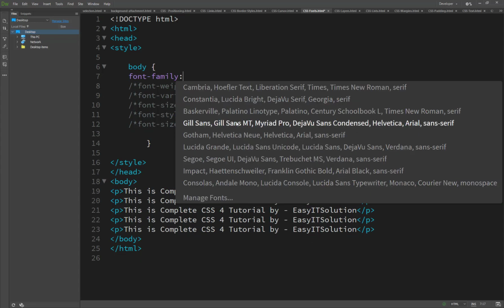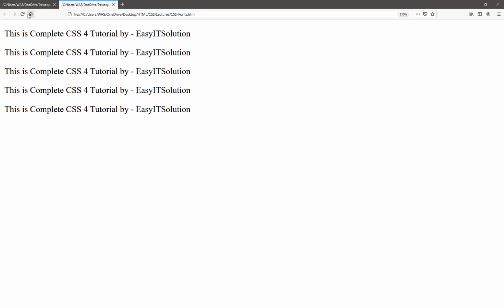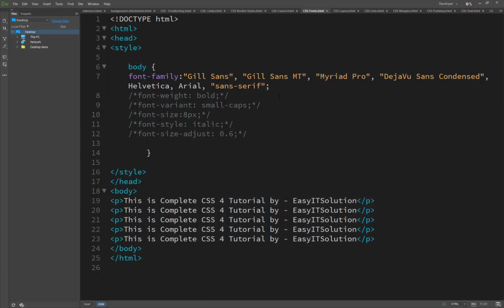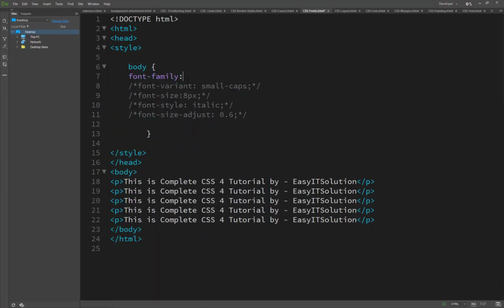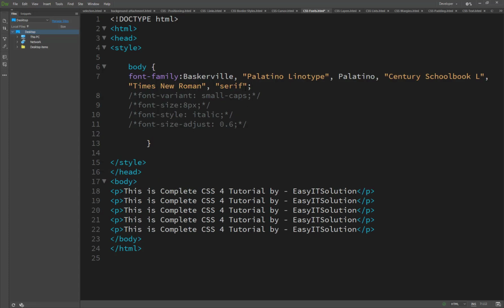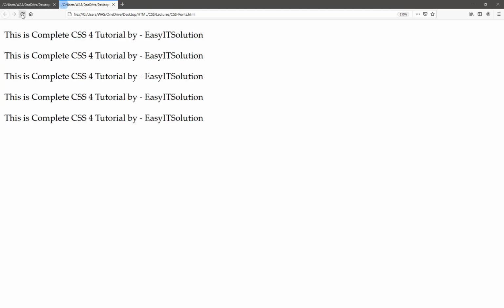I select this one, and you will see the result: it has changed. If we use another one like this, you will see our font face changes. So this is how the font family works.